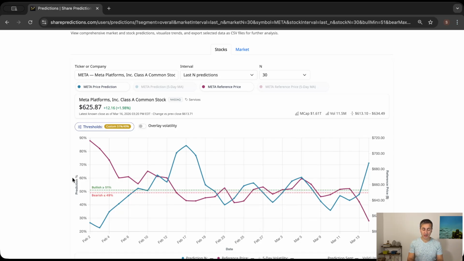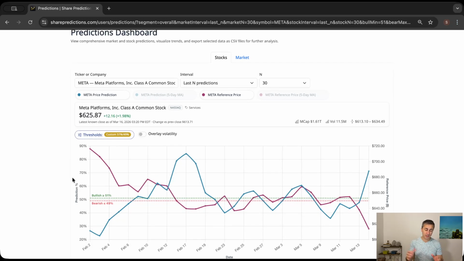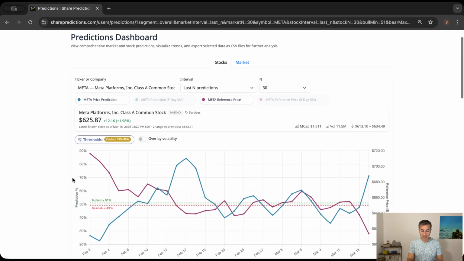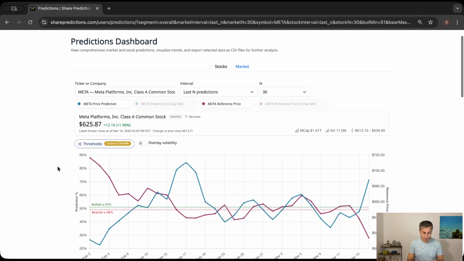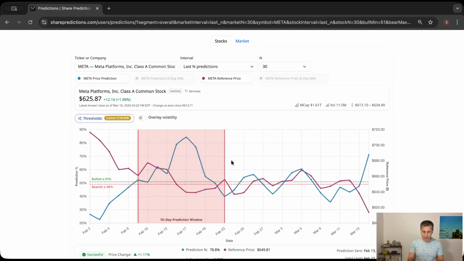These predictions are generated algorithmically every day and published at sharepredictions.com. We have mobile applications as well. If you want to download and use them, you have the freedom to do that. But we are looking at the web version because it's much easier to look at things on the web, but obviously the mobile app has its advantages as well. So there's a lot going on here actually.